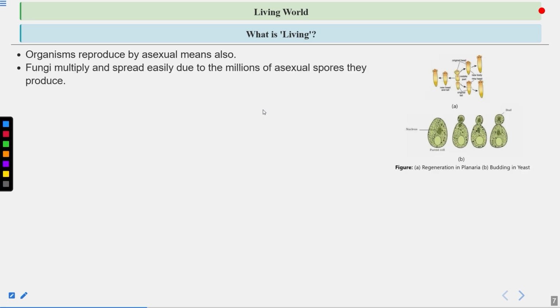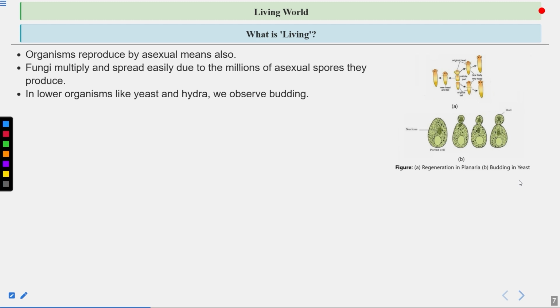Now, fungi multiply and spread easily due to the millions of asexual spores they produce, like conidia. This is an asexual spore. In lower organisms like yeast and hydra, we observe budding. So yeast and hydra multiply by budding. So these are all types of asexual reproduction.